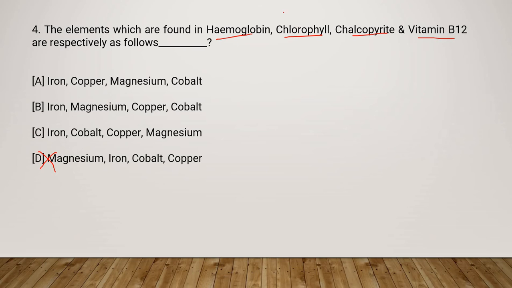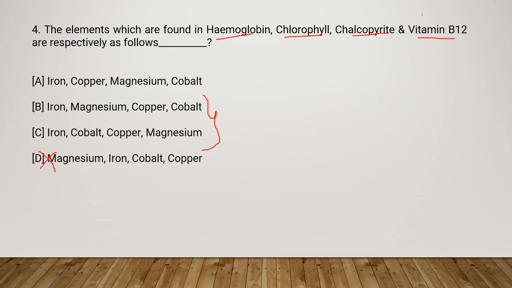Okay, chlorophyll is present in plants, as you know. So if you don't know the element present in chlorophyll, still you can see chalcopyrite. From the word pyrite itself, we can try to understand it is something related to copper. So the element present might be copper, right? So iron here, copper here. So this is present only in these 2 options. Both of these options can be correct.